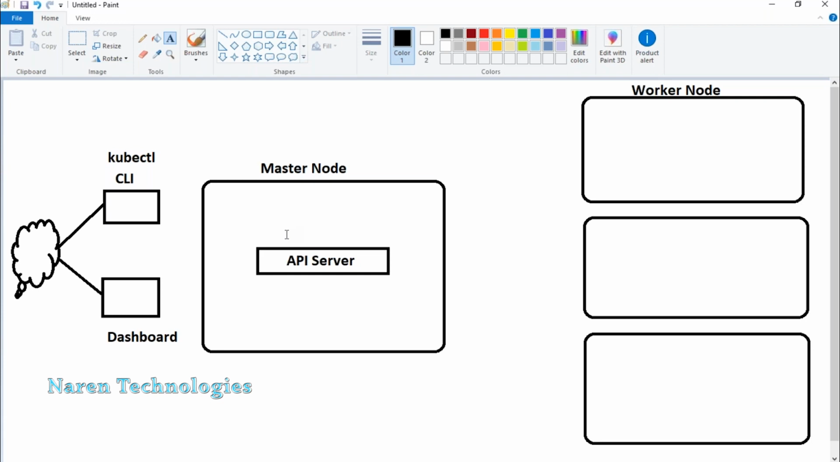Now, if you as an administrator interact with kubectl, of course, kubectl again comes and interacts with the API server. Either in the dashboard also, if you try to access, it will also interact with the API server. So either of the ways, it will communicate with the API server.